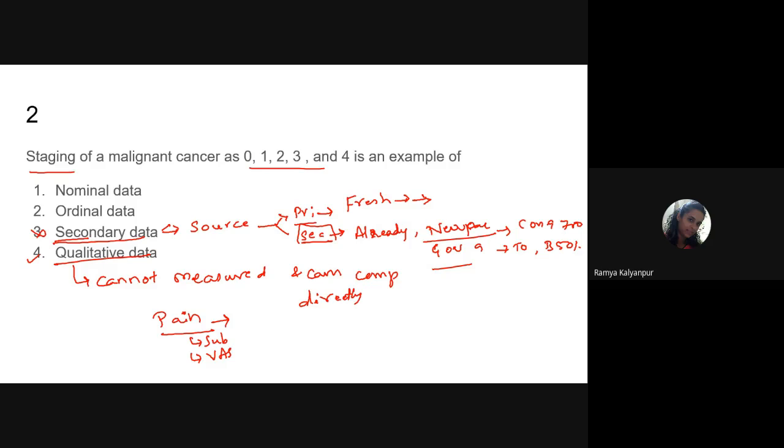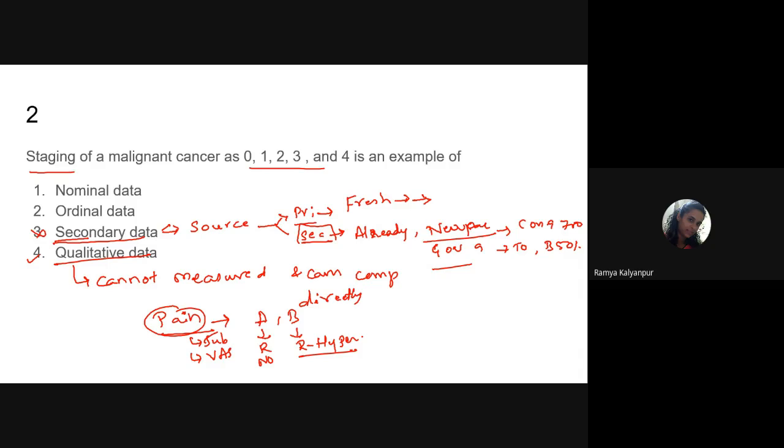And even though we measure it, we cannot compare it directly, like person A and B have the same intensity of pain, but the perception or reaction will be different. This person may feel no reaction, and this person will have a hyper reaction to the pain. So something we can measure only indirectly, and it cannot be compared directly.